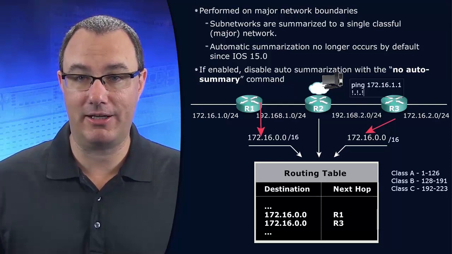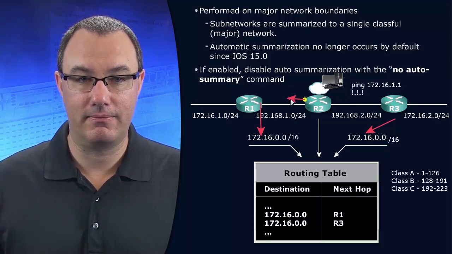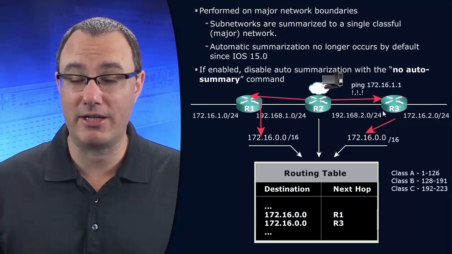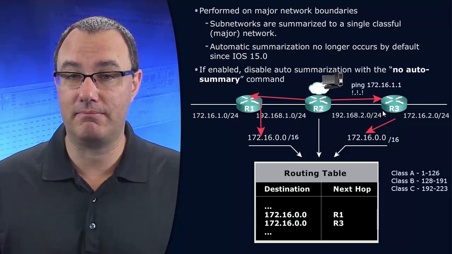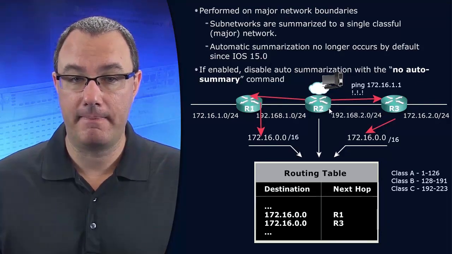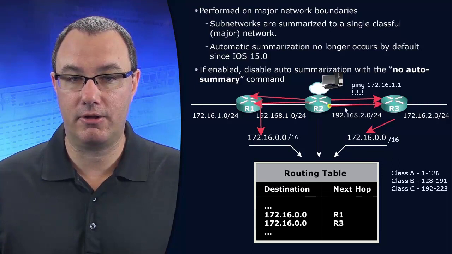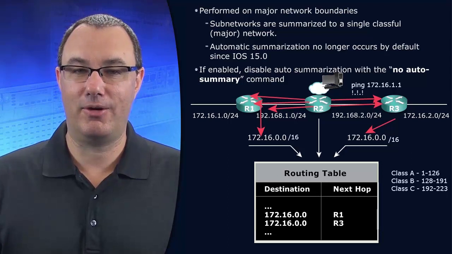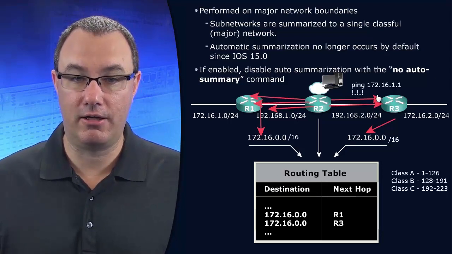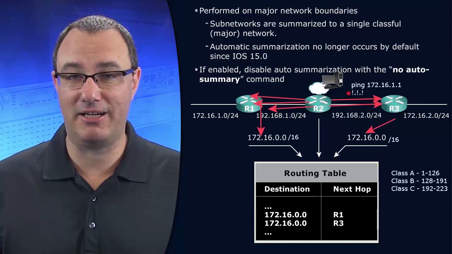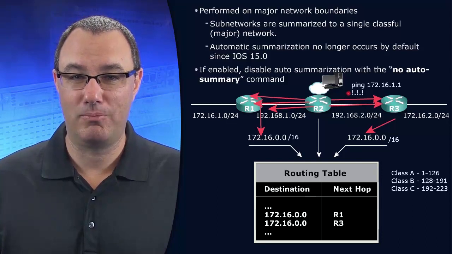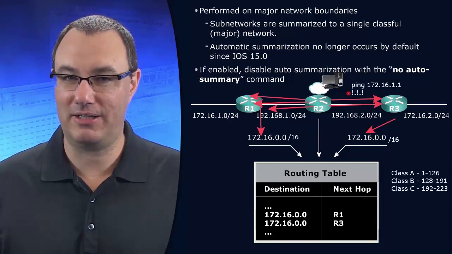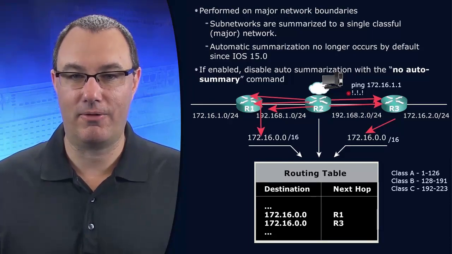What would be happening there is the first packet might be going to R1. The second packet would be going to R3. Now that's the wrong direction. R3 wouldn't have a route for that. It would be discarded. And then again, another packet, and we would be equally load balancing at this point. Isn't that great? So if I'm in a routing class and I see that behavior, that means probably that automatic summarization is affecting me, as it is here.